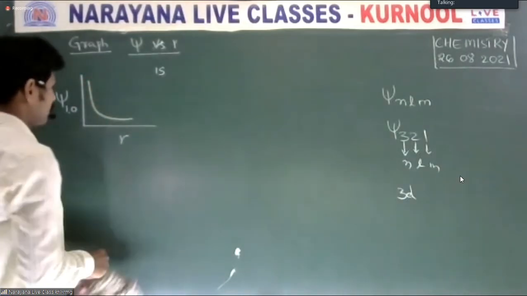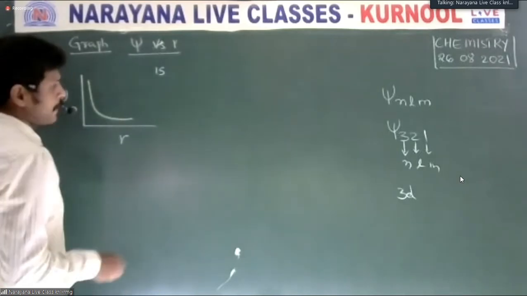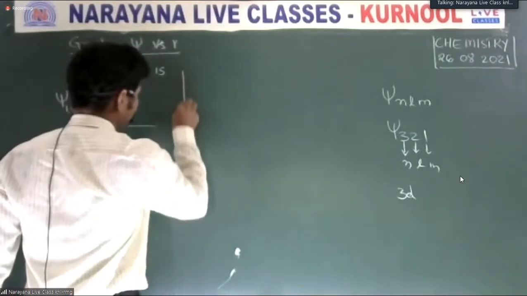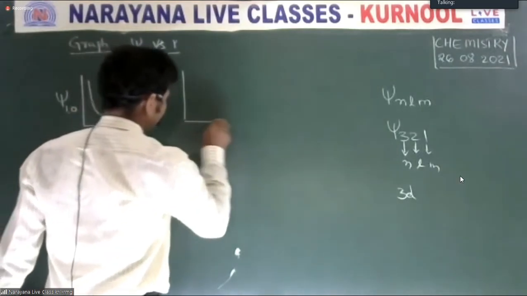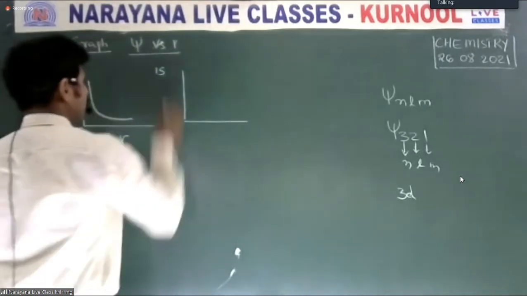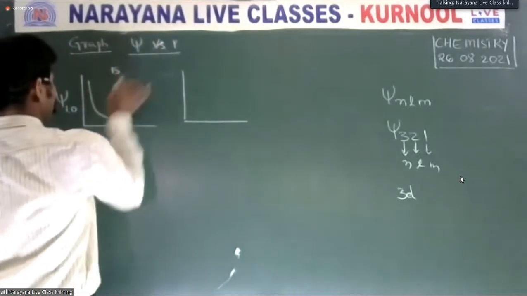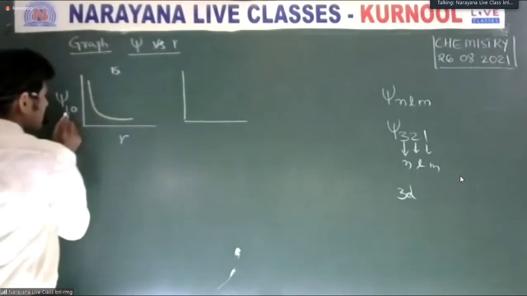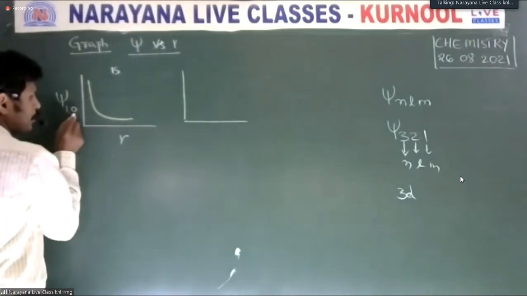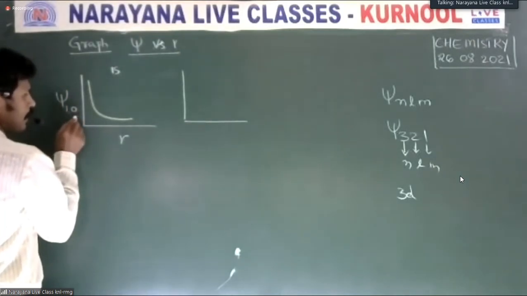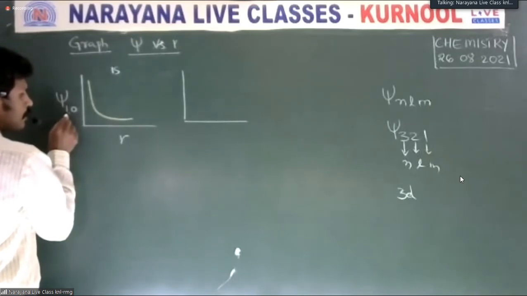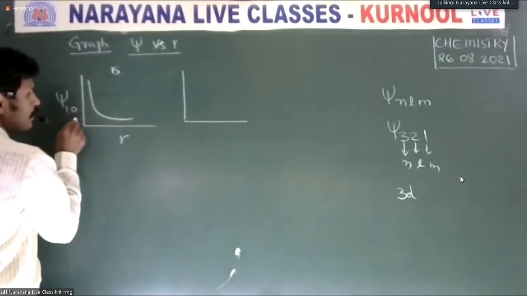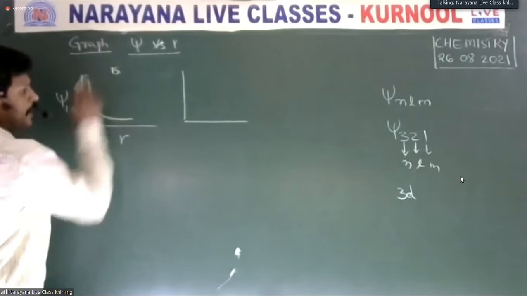N value is 1, first orbit. L equals 0, the electron belongs to s orbital, 1s.